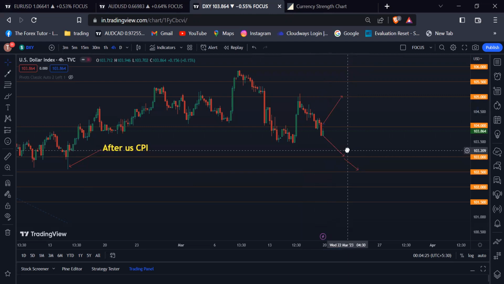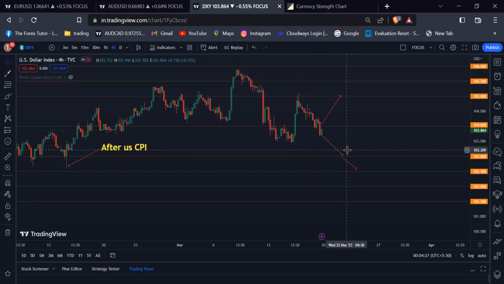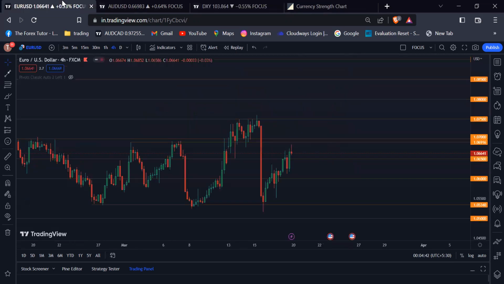So there are two scenarios that can happen for the upcoming week. The first one is if the dollar index breaks below the 103.00 psychological level, it's moving downwards to the 102.500 psychological level, then we'll see some upward momentum for the Euro USD.